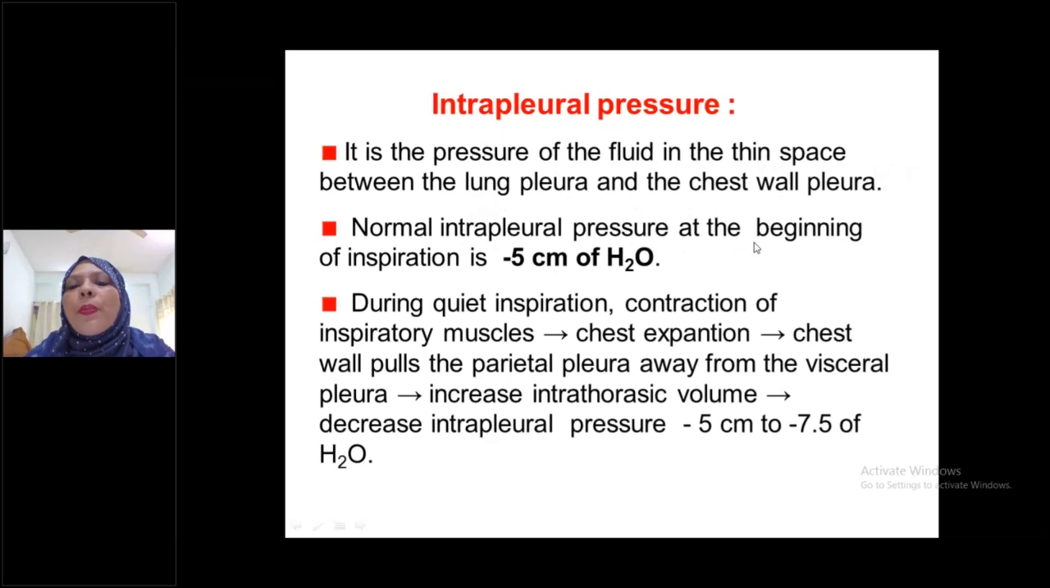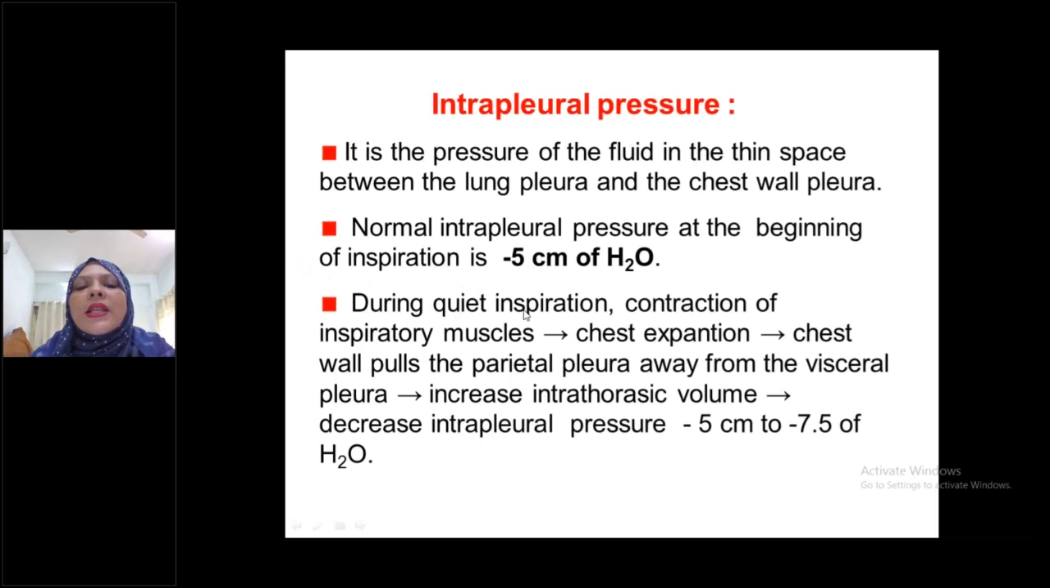Normal intrapleural pressure at the beginning of inspiration is -5 centimeter of water. Already you knew this from the basic mechanism of respiration. I have discussed that normal intrapleural pressure at resting condition, that is at the beginning of inspiration, is always -5 centimeter of water.